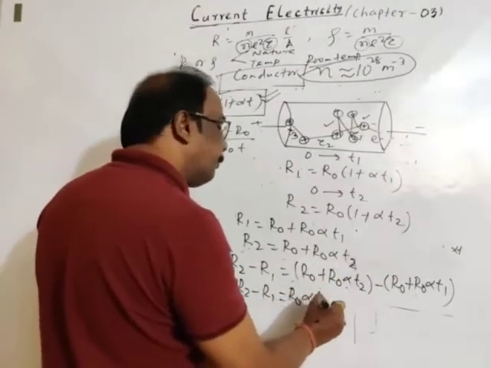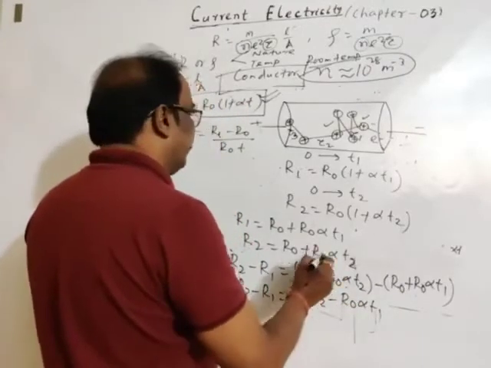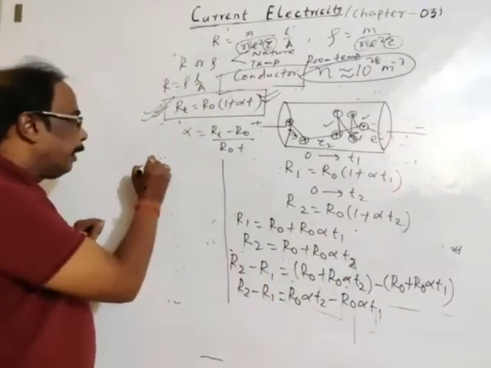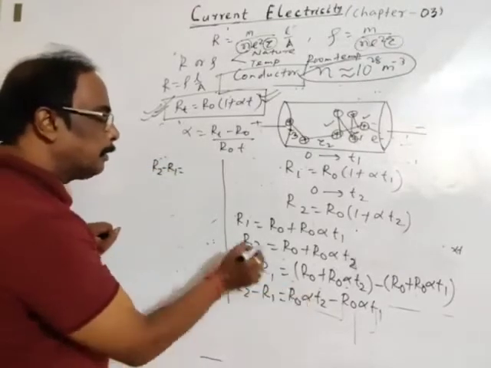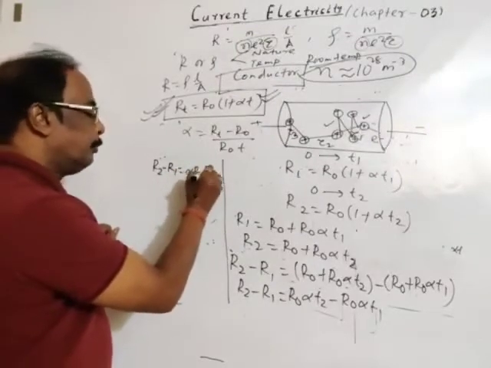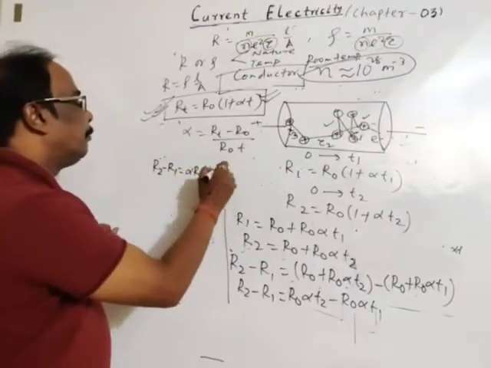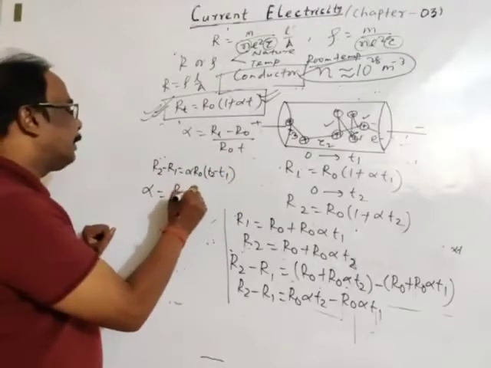R0 alpha T2 minus R0 alpha T1. Then R2 minus R1 is equal to, bring it common, R0 alpha into T2 minus T1. Then alpha is equal to, same form again written back.